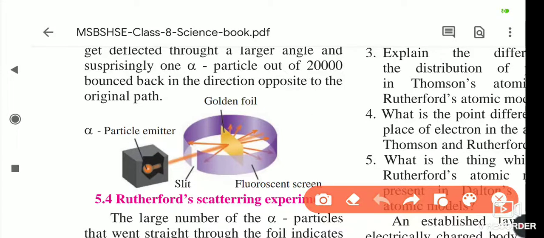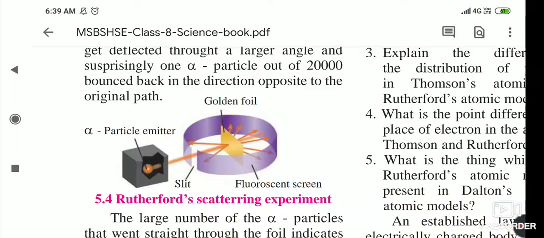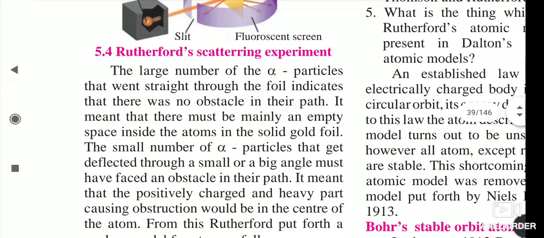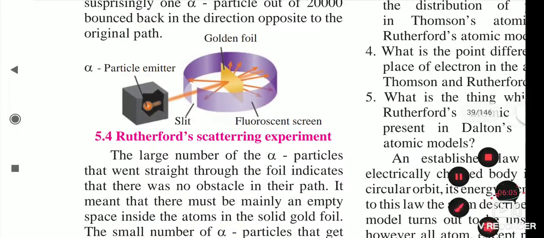In the same way, he used the fluorescent screen to observe the path of these alpha particles. Now if you see here, so many alpha particles pass and go forward. But some, what happens? They reflect back. So this is his experiment. Now we will see the video and then we will continue with the next part. Then you will understand it in a better way.